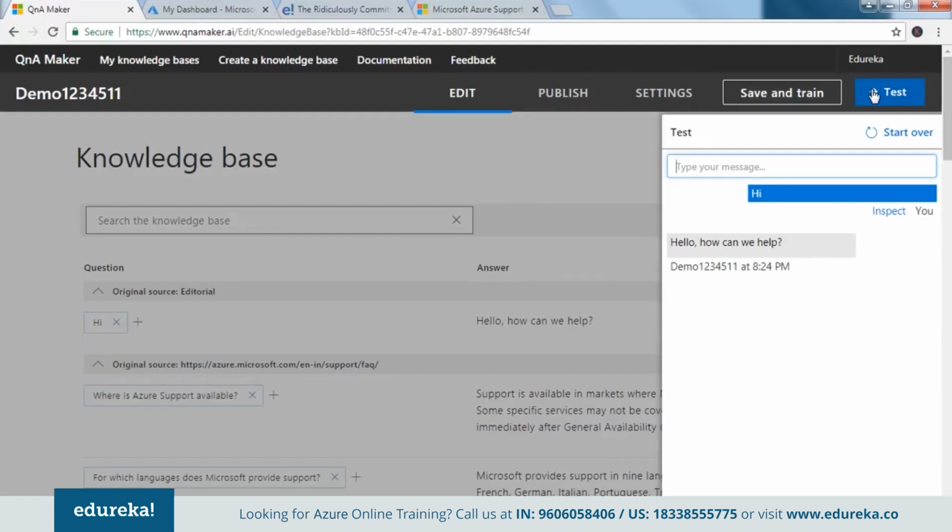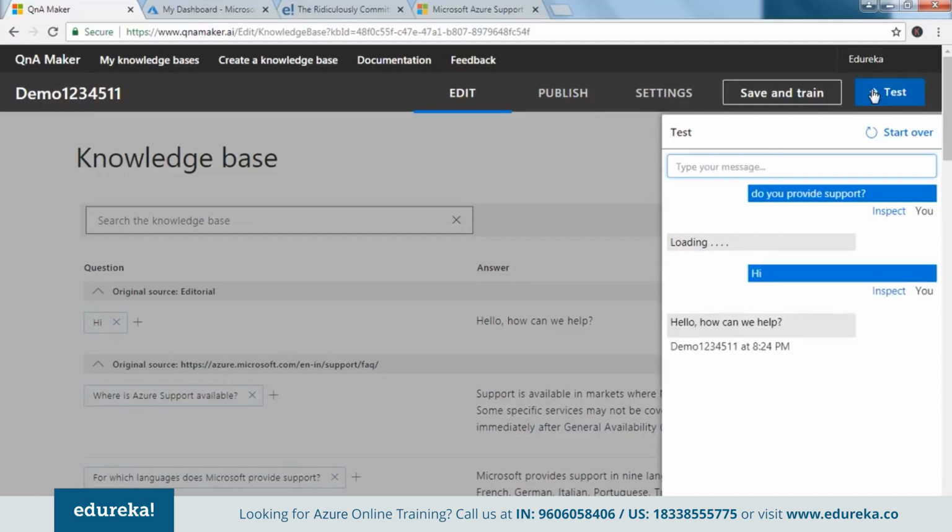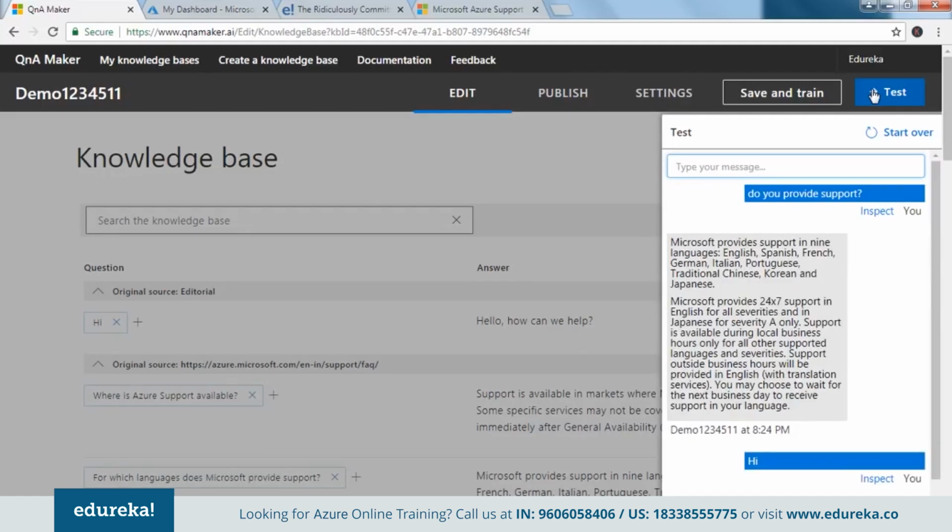You can ask other questions as well, like do you provide support? So if it can actually parse this data, or rather segregate this data, it would give you an answer. There you go. It has the answer. It has used the database that is there, and it has given the answer that suits best for this keyword. So guys, test is complete.